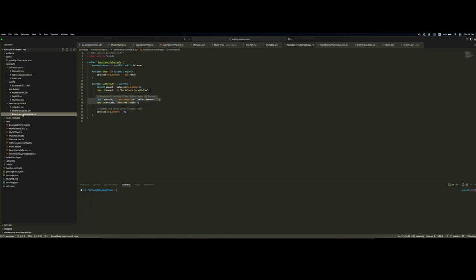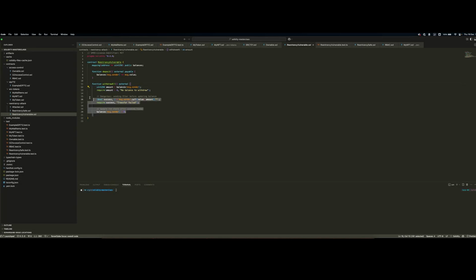So let's go to the reentrancy vulnerable contract. This simple contract is an example of how a smart contract can be vulnerable to a reentrancy attack. It's very simple. You have a deposit function, where a user is able to deposit a certain amount of native currency to the smart contract. And we have a withdraw all, which allows the user to withdraw all of his deposited funds from the smart contract. We have a simple check that the user has a balance deposited.